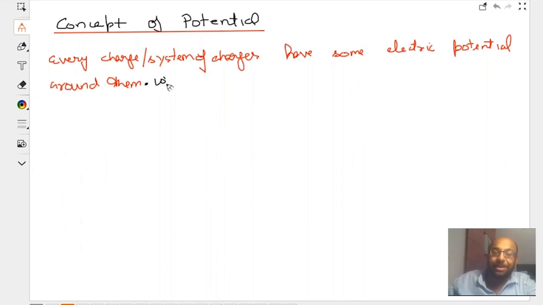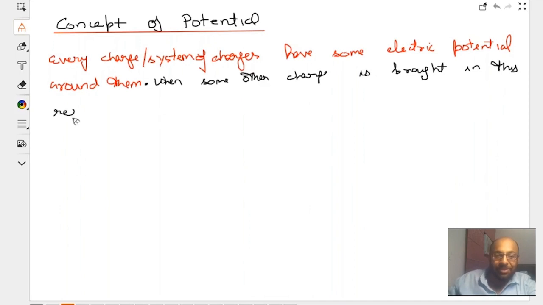And when some other charge is brought in this region, then some work has to be performed.